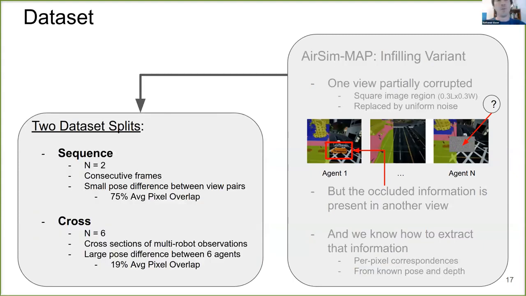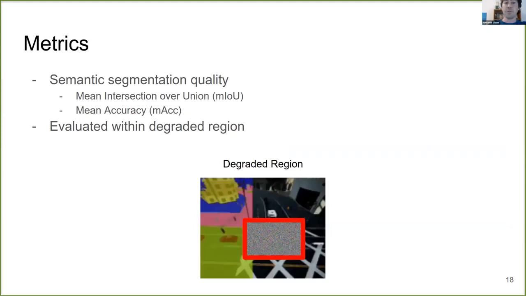Additionally, from this variant, we introduced 2 dataset splits. The sequence split includes image pairs captured sequentially from each agent. This split has substantial overlap between frames and serves as a visual odometry sanity check. The cross split includes snapshots from all 6 agents. This split constitutes the multi-robot perception case, where there is intermittent and partial overlap between all observations. To evaluate our approach, we compute the mean intersection over union and mean accuracy scores within the degraded region of the image. We want to see how well the supporting agents can infill the degraded image region.